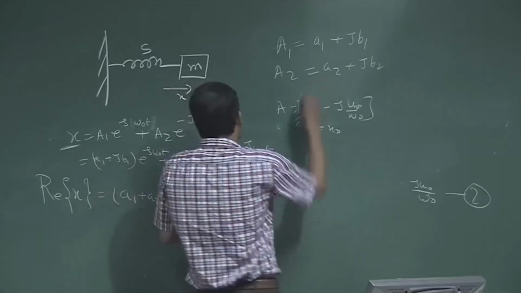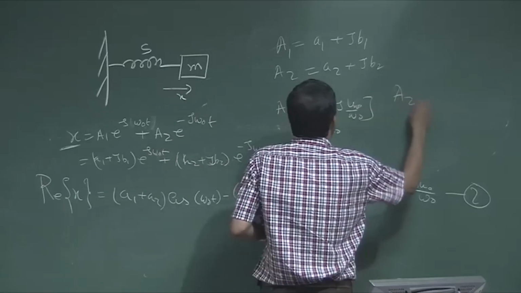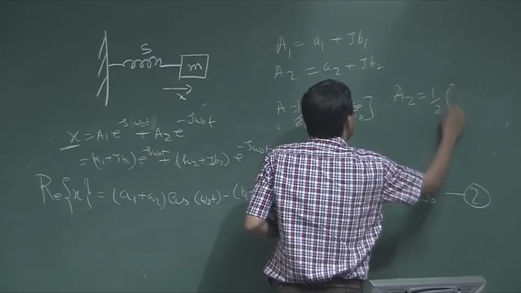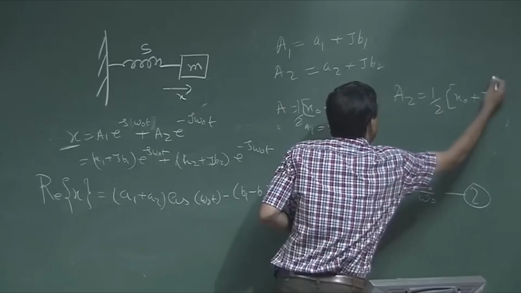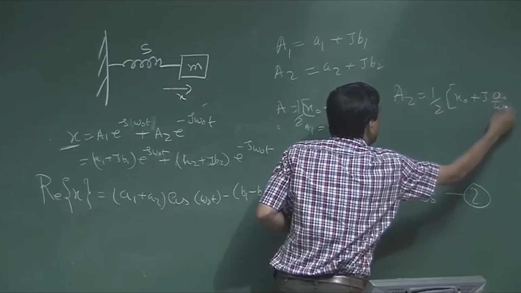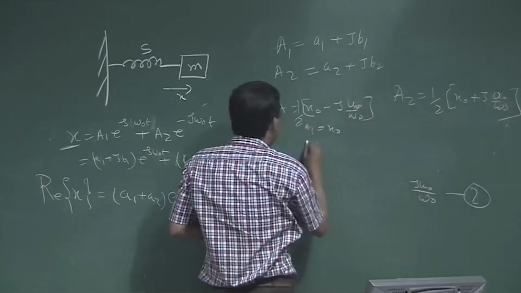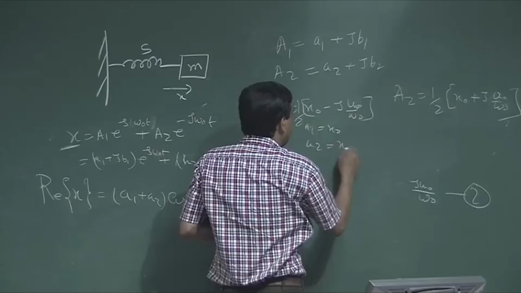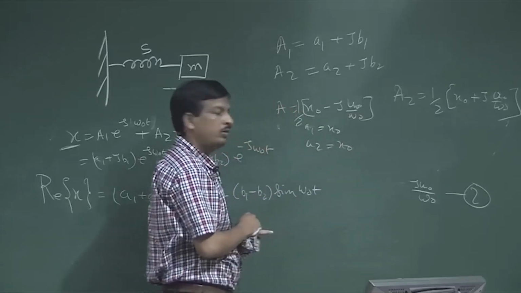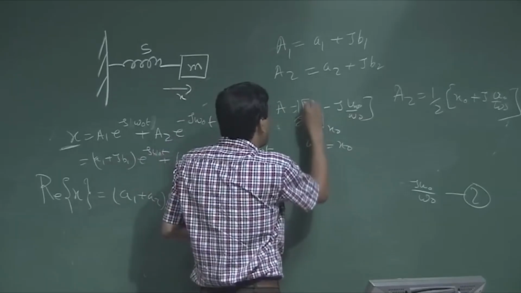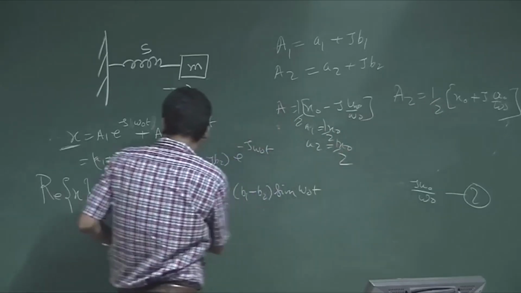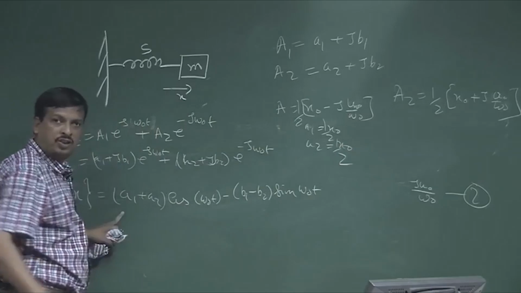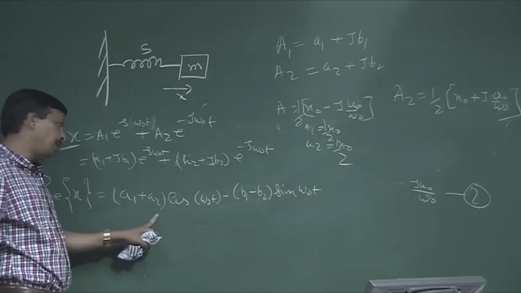What is A2? A2 is half of x0 plus j u0 by omega 0. So small a2 is also half of x0. So a1 plus a2, half of x0 plus half of x0, is nothing but x0.